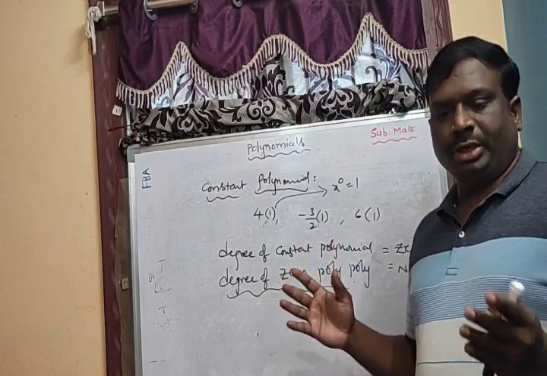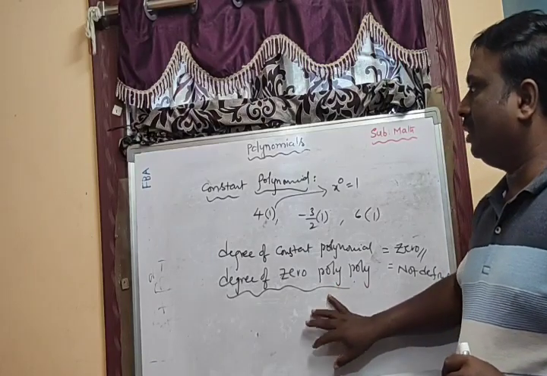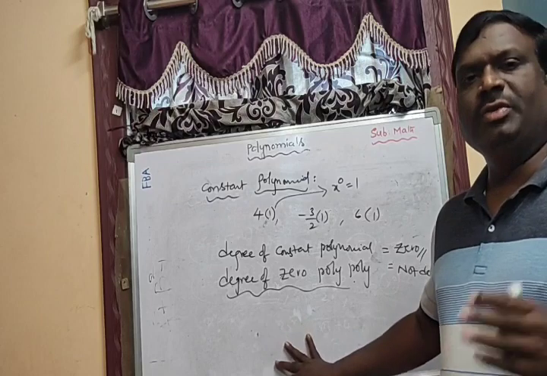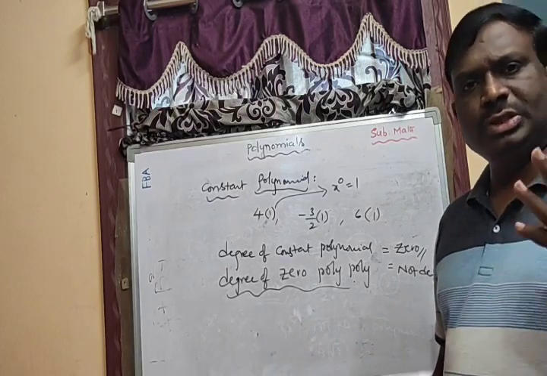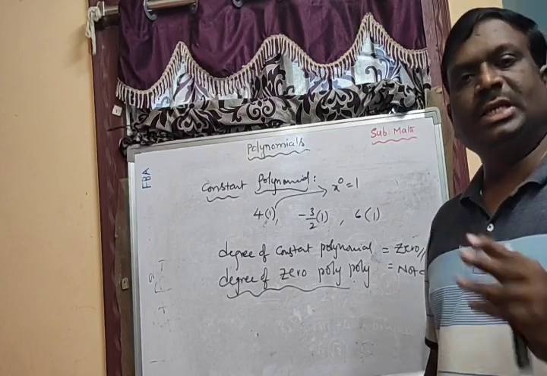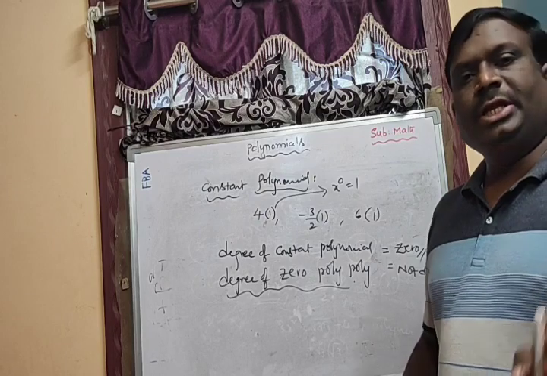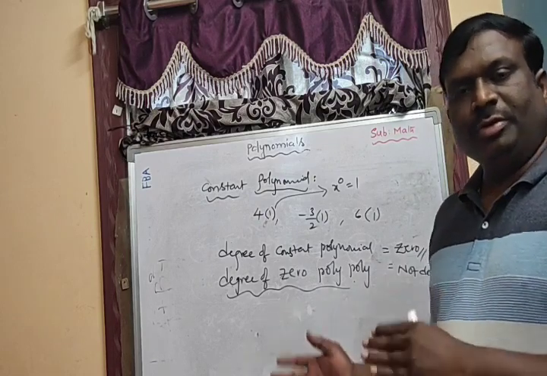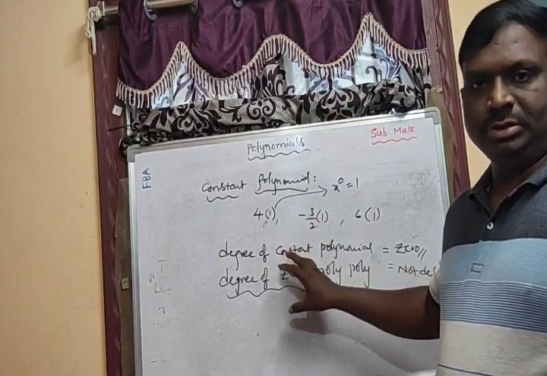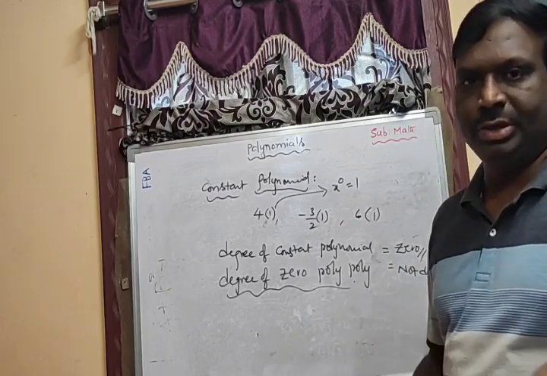Graph is very, very important. A 4 marks question will come in public exams. So this is the concept of the polynomials. If you know the concept, then you can do the solutions easily. If you don't know the concept, you cannot do the solutions in any chapter. So concentrate on the concept. Before doing the first exercise, first revise the concept, then go to the first exercise and try these questions.